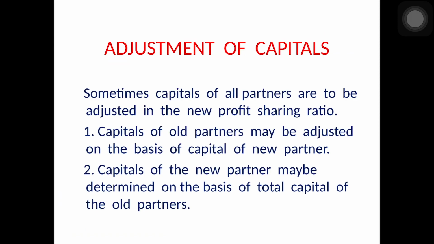Adjustment of capital. Sometimes capital of all partners are to be adjusted in the new profit sharing ratio. Now this can be done in any of the two following methods. One is the capital of old partners is adjusted on the basis of capital of new partner, and the second is opposite of that. The capital of new partner is determined on the basis of total capital of old partners. Okay, when we are doing the sums, then this concept will be clearer to you rather than just reading the theoretical part.